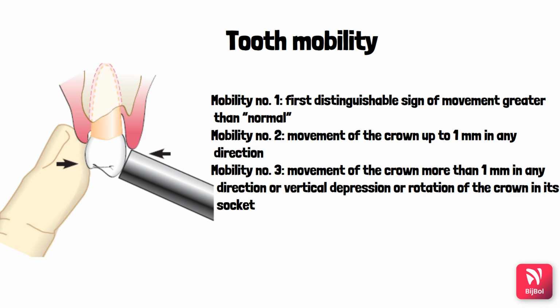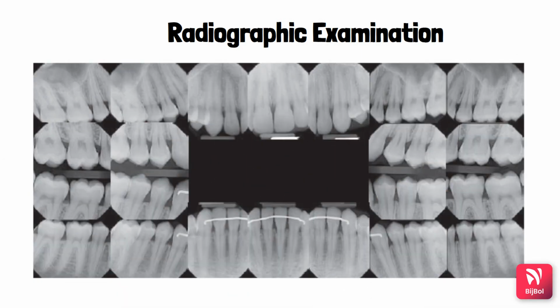So you need to assess this mobility. Next, we will see the radiographic examination. The radiographic survey should consist of a minimum of 14 intraoral films and 4 posterior bite wing films. Panoramic radiographs can also be taken. They are a simple and convenient method, and they are very helpful in detecting developmental anomalies or any pathological lesions in the teeth and jaws, or fractures. Panoramic radiographs provide an overall radiographic picture, but for periodontal diagnosis and treatment planning, a complete intraoral series of radiographs is required.